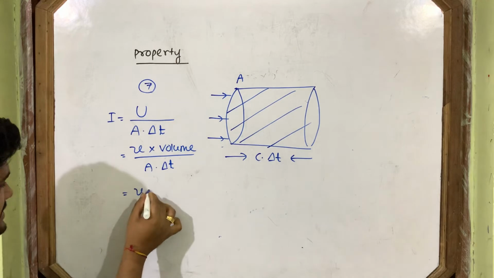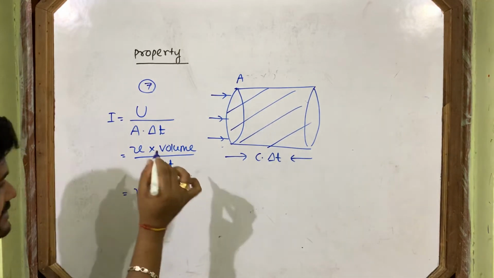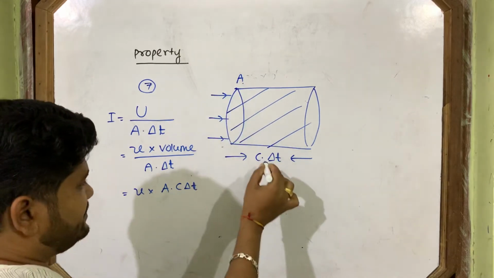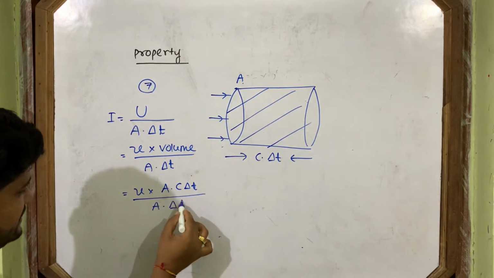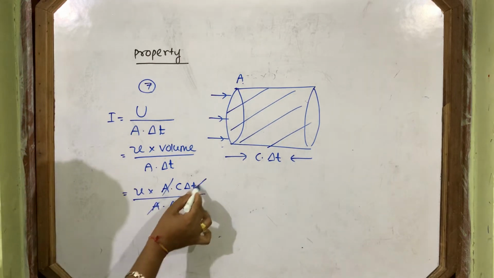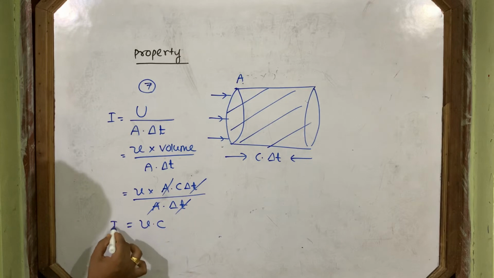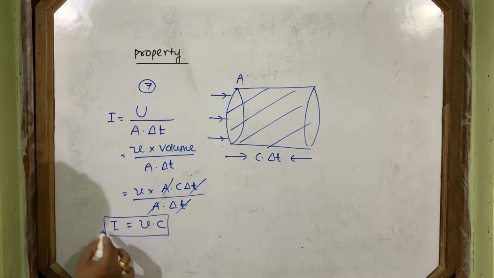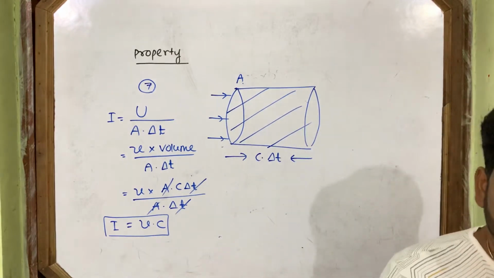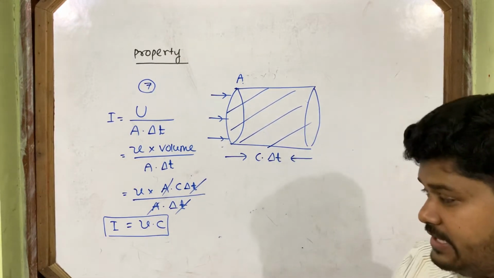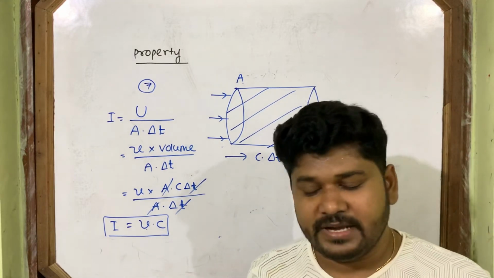The volume I can write as A C del t: A is the area of cross section, C del t is the distance, divided by A into del t. A cancels, del t cancels, it comes to U into C. So this is the intensity of electromagnetic wave, where U is the energy density and C is the speed of electromagnetic wave.